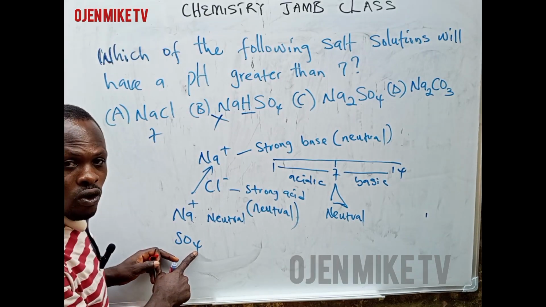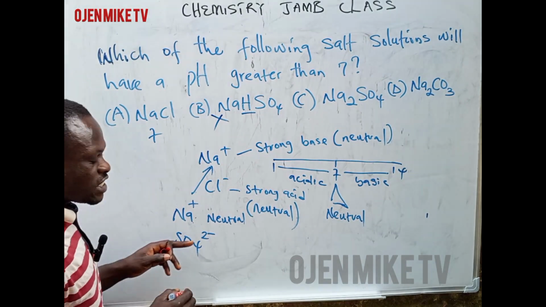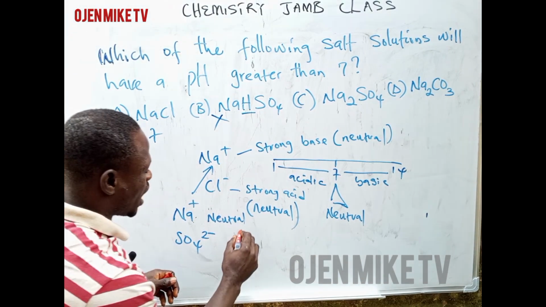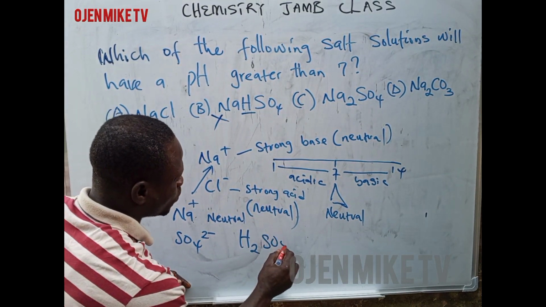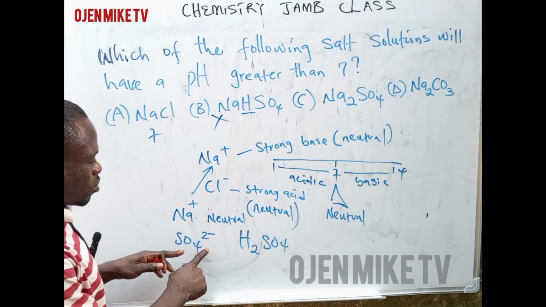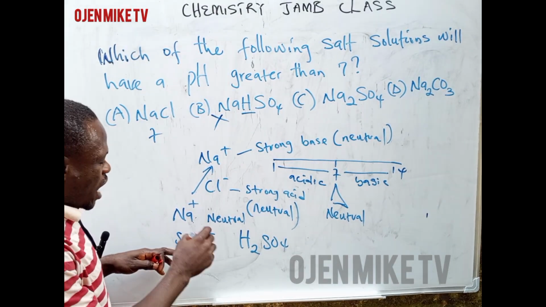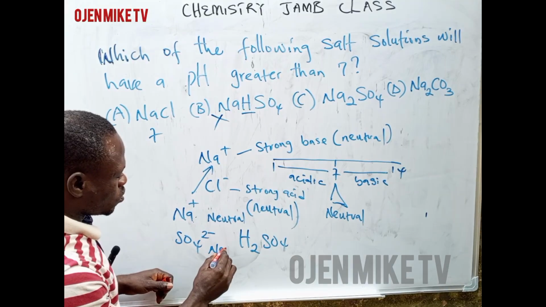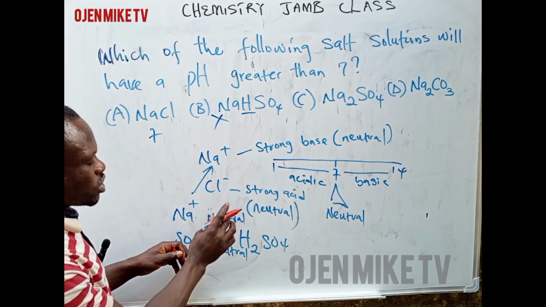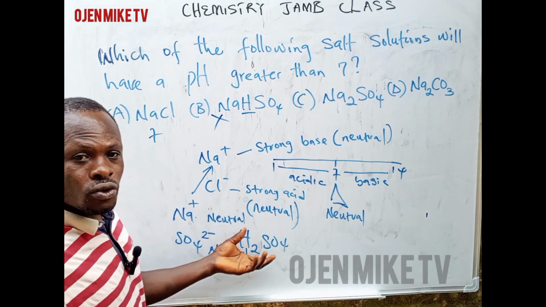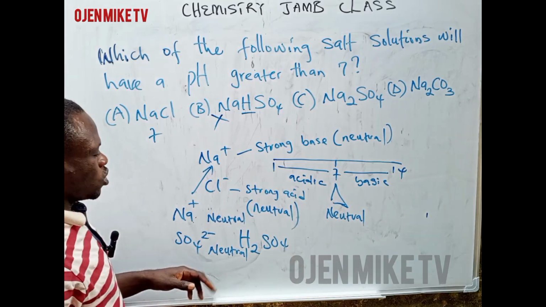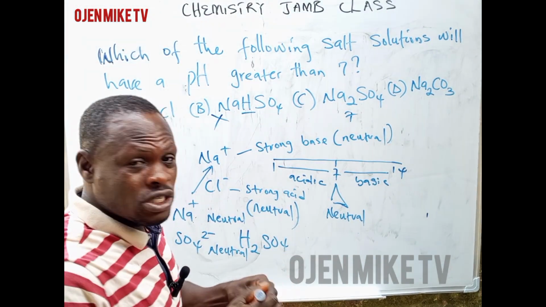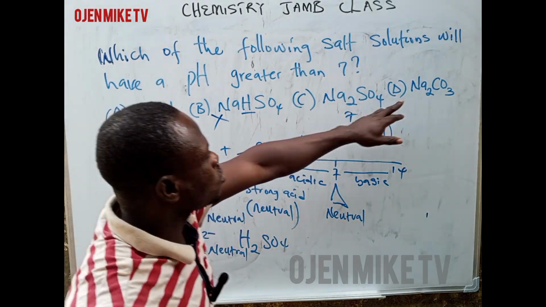This SO4 ion is coming from a very strong acid, tetraoxosulfate(VI) acid. I've told you that a strong acid is always neutral. So neutral plus neutral will give you neutral. So the pH is 7, or in the range of 7.